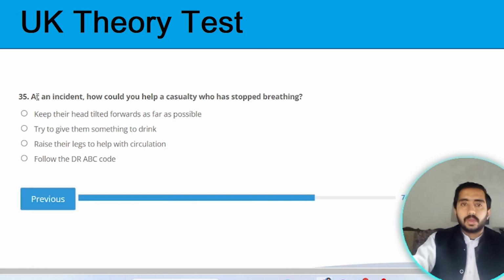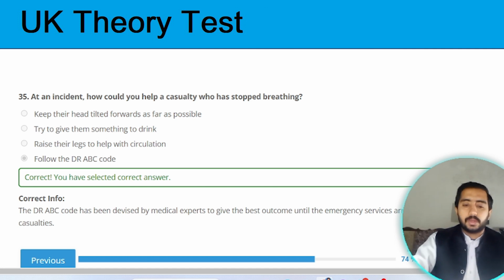Next question. Our next question is, at an incident, how could you help a casualty who has stopped breathing? If they have stopped breathing, then follow the DRABC code. Option D is the correct option.